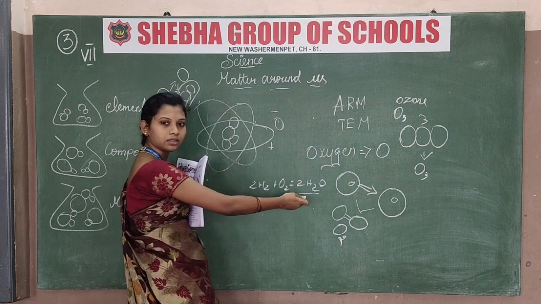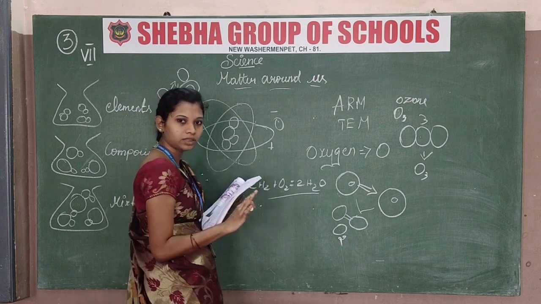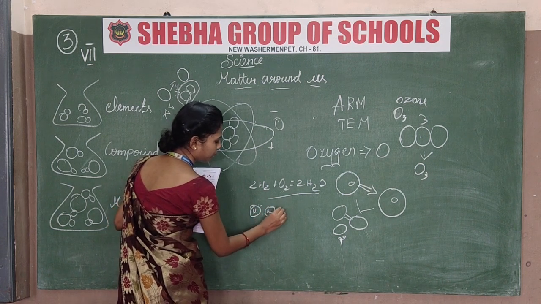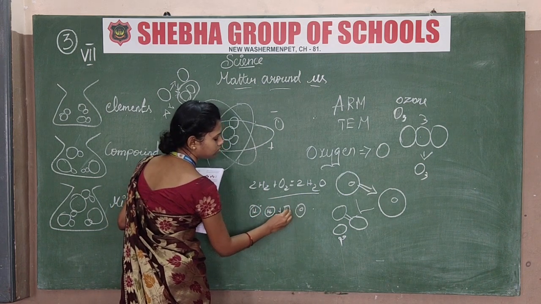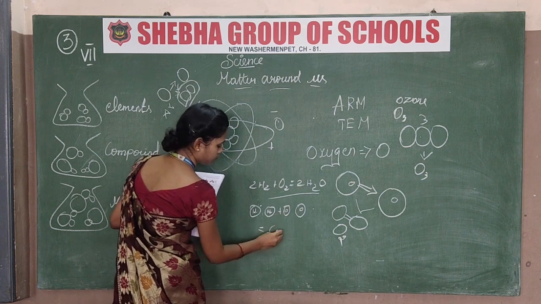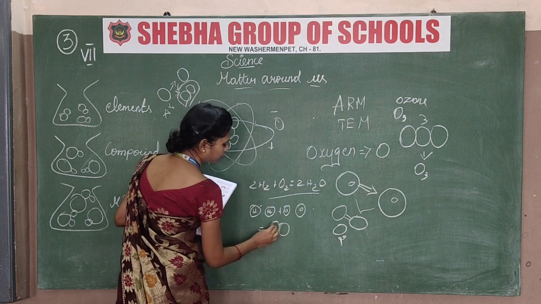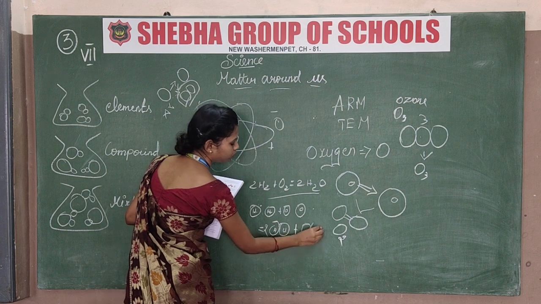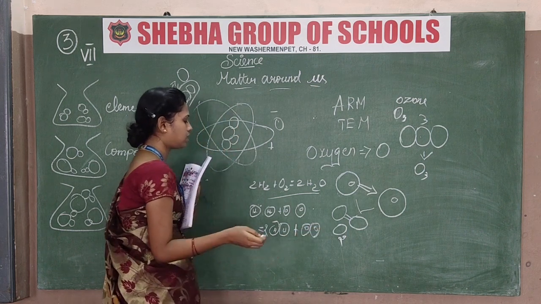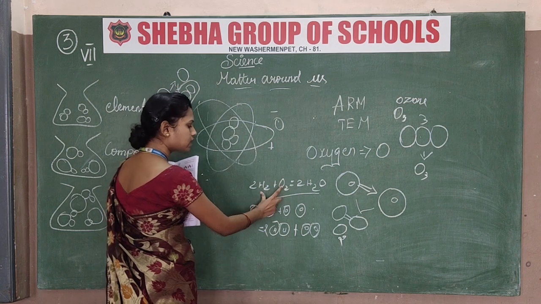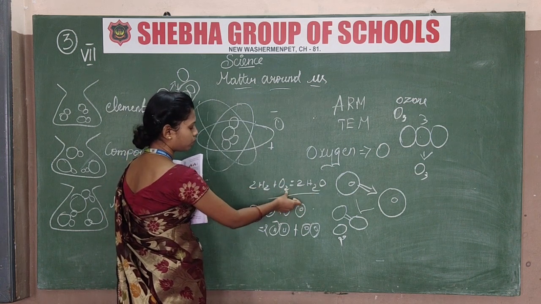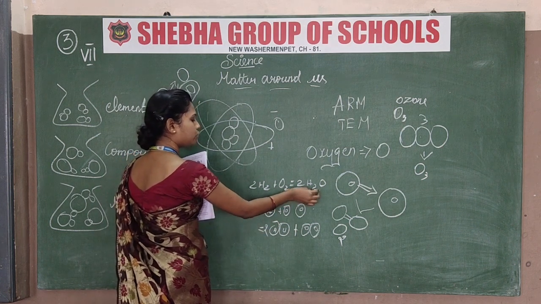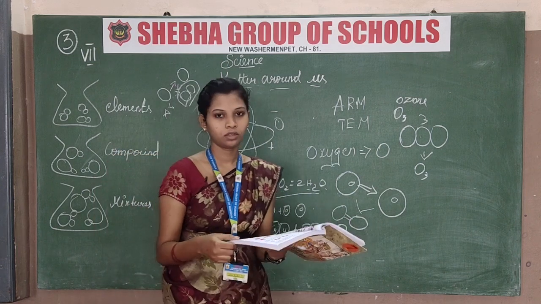Just add this, then only it is easy, like mathematics, science also. I hope you all understand this. 2H2 plus O2 is equal to 2H2O. These are the formulas.